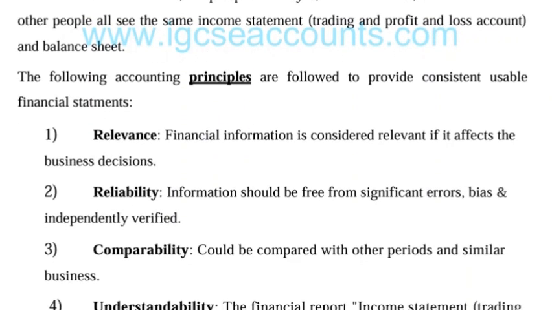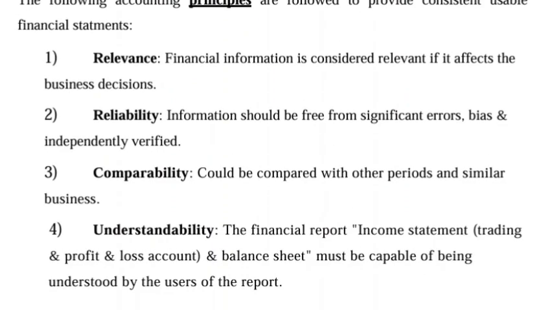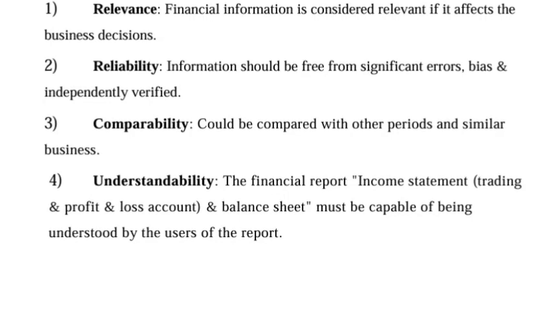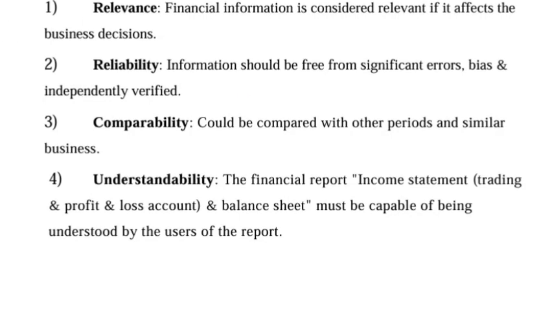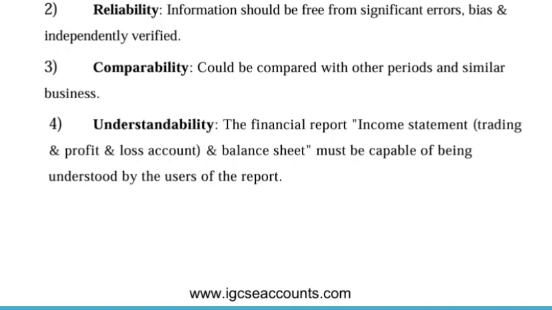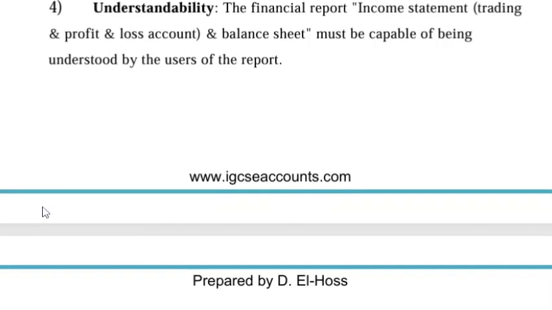The following accounting principles are followed to provide consistent, usable financial statements. We have relevance. Financial information is considered relevant if it affects business decisions. Two, reliability. Information should be free from significant errors and bias, and independently verified. We have comparability also. This could be compared with other periods and similar businesses. We have understanding. The financial report, or income statement, trading and profit and loss account, and balance sheet must be capable of being understood by users of the report.